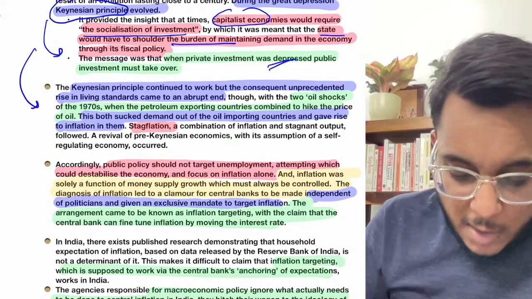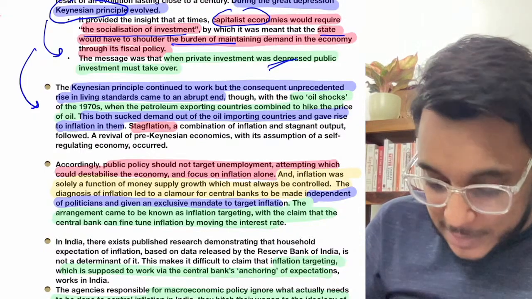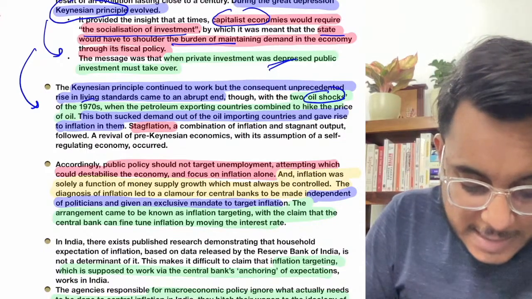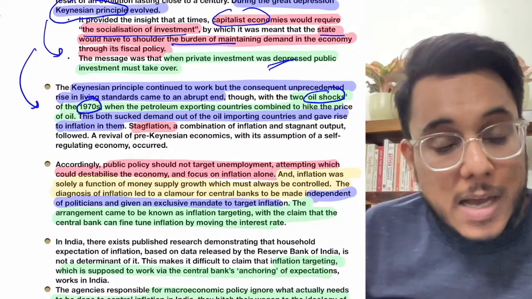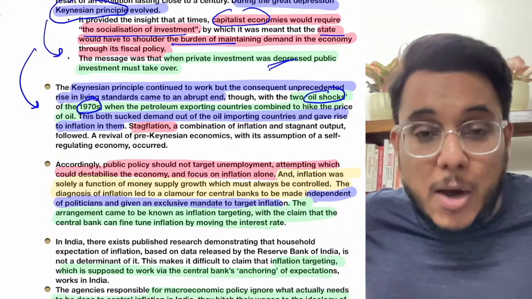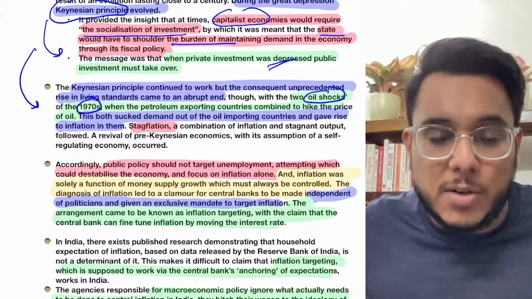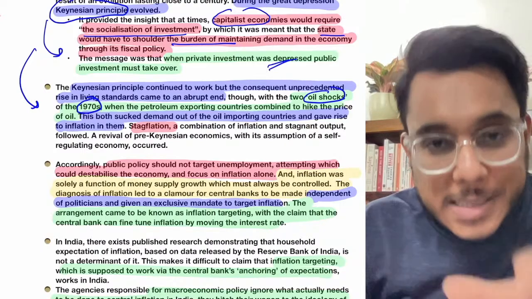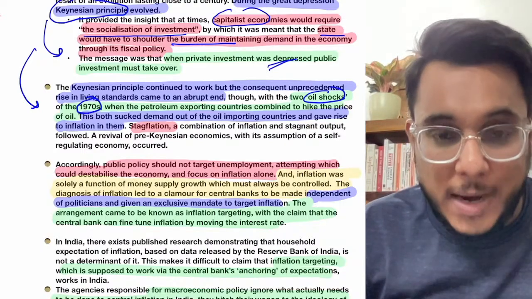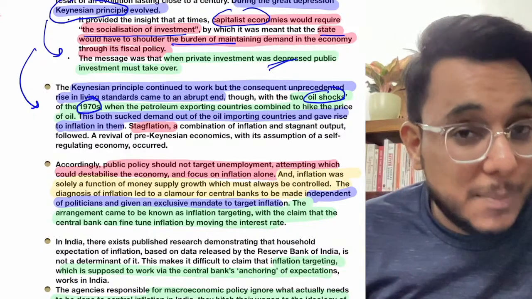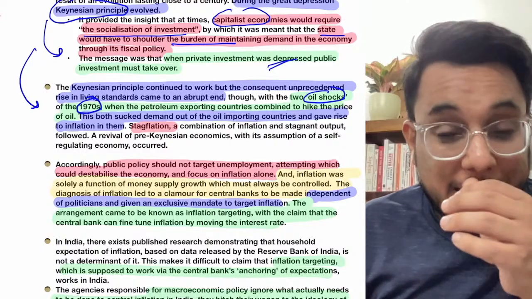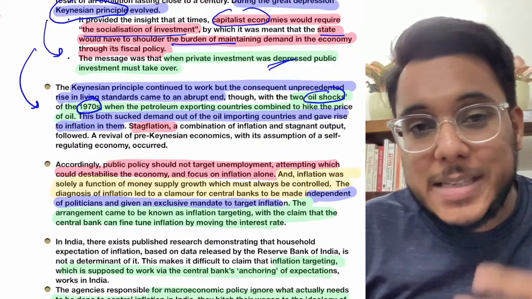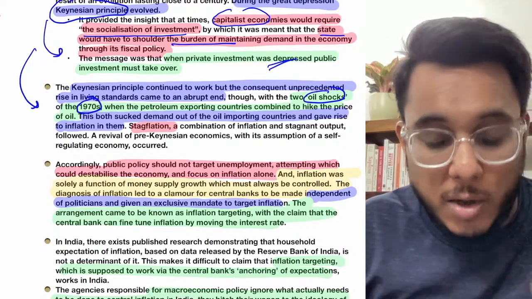And what happened around the 1970s? Oil shocks came. At that point of time, OPEC, that is the Organization of Petroleum Exporting Countries, reduced their output. Many of the countries, particularly the USA, were not able to receive their oil consignments, and their economy again started to starve. There was an economic shock that came.